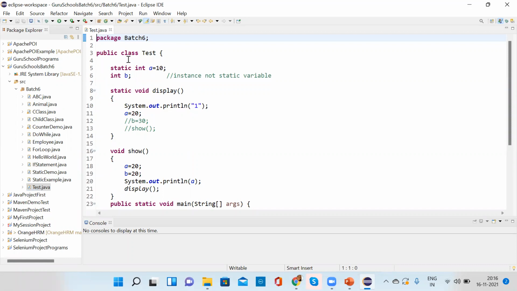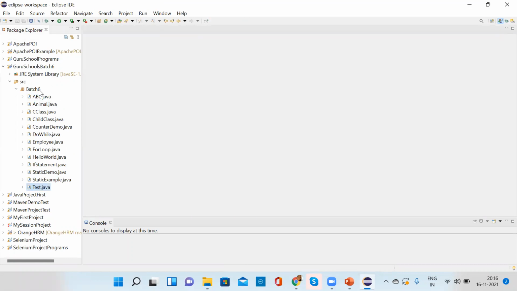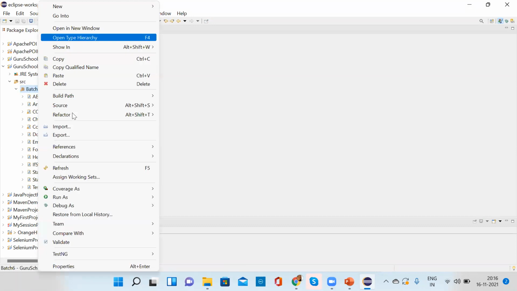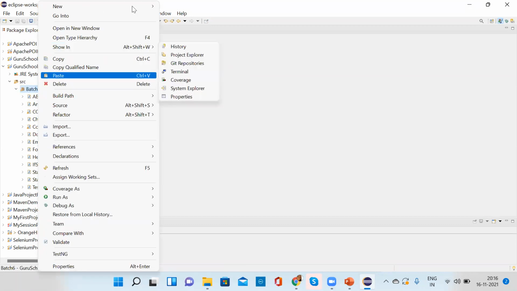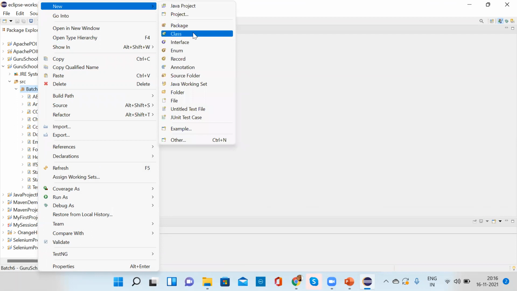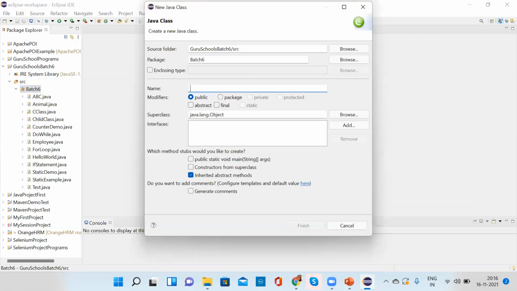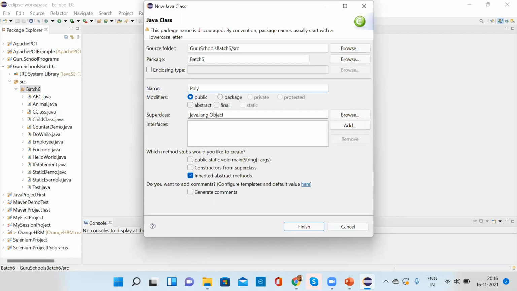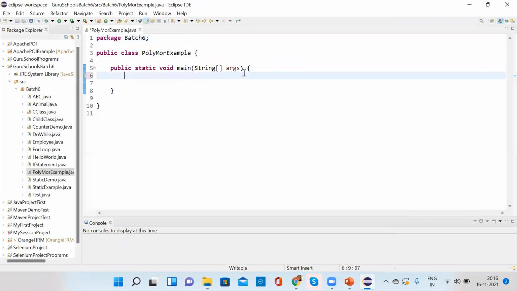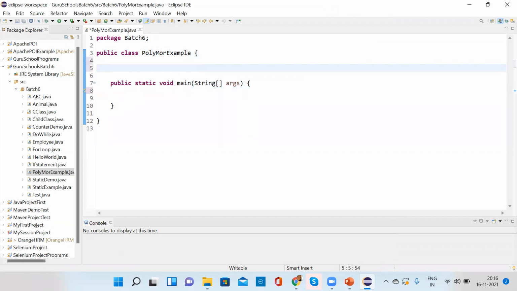Okay. Anyways, in here only, I'll create one class named polymorphism example. Okay, so inside the class, I have created one method which is show.